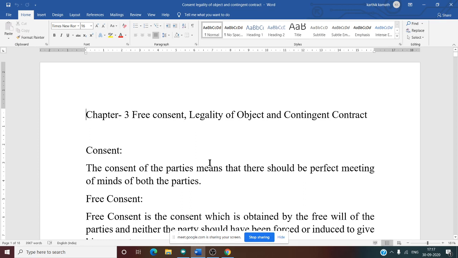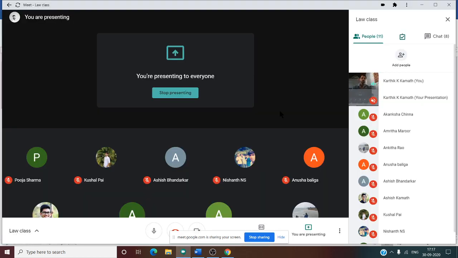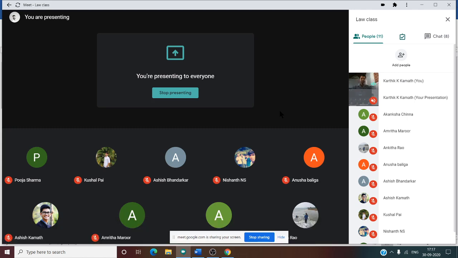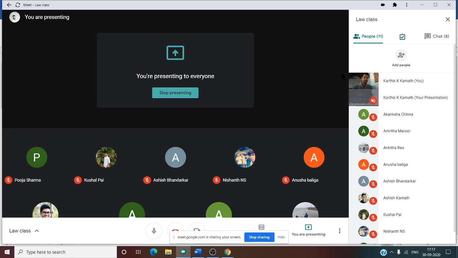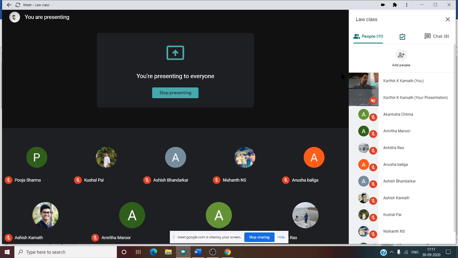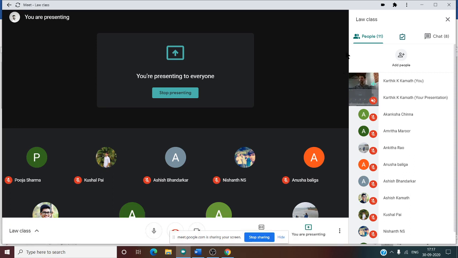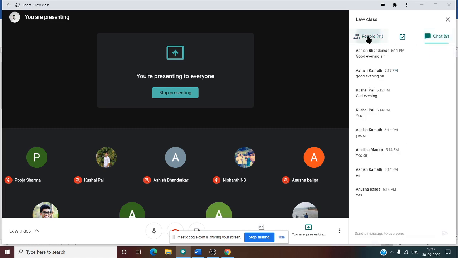So now the next concept here in chapter 3 is free consent. Can you tell me what do you mean by free consent? We have discussed this because it is one of the rules of a valid contract. That means free consent is necessary to form a contract. So what do you mean by free consent?